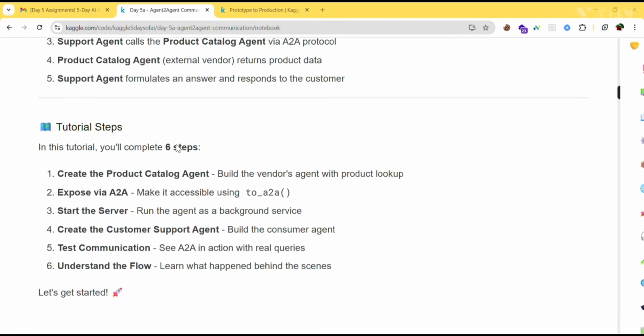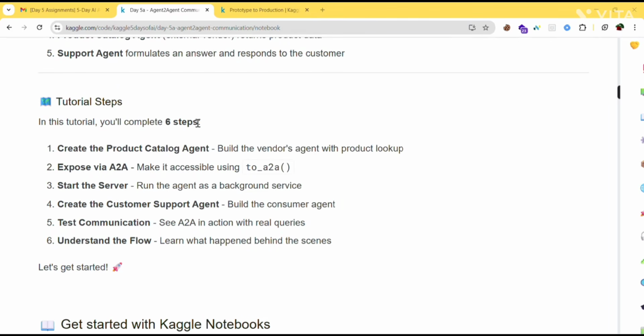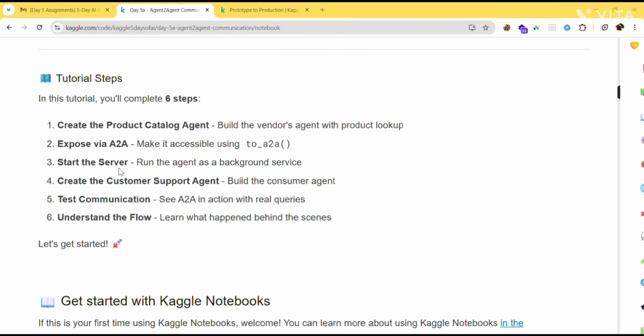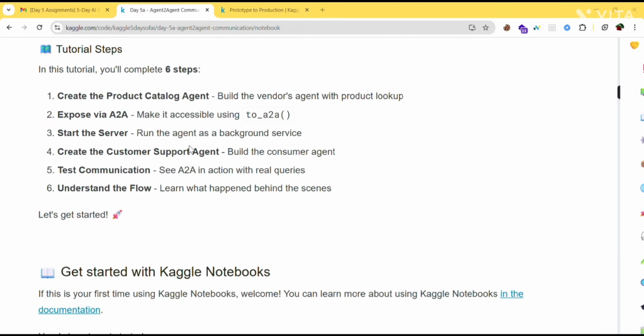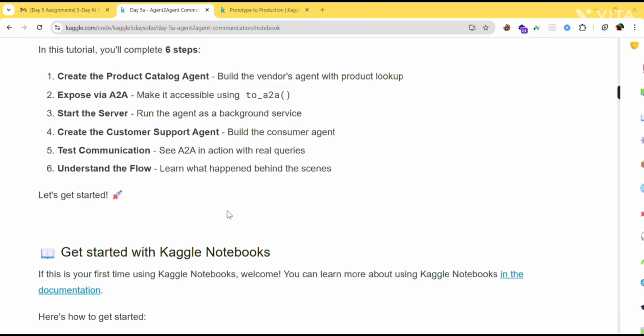Next. In this tutorial, we will be completing six steps. First, create the product catalog agent. We need to create it, then expose it via A2A, making it accessible using A2A. Then we need to start the server, create the customer support agent, test communication, then understand the flow.